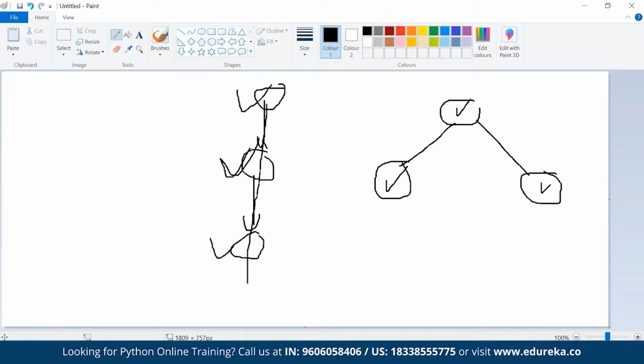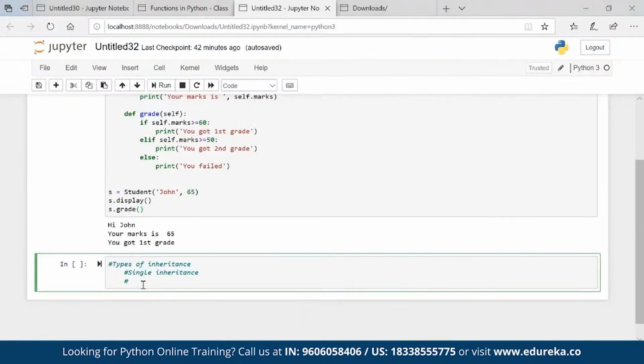And next is multiple inheritance. Now what is that? I have two parents, parent 1, parent 2, and the child is getting properties of both the parents. That is multiple inheritance. Okay, so these are the four main types of inheritance which we have, and now I'll try to help you understand the syntax, how it will be created.